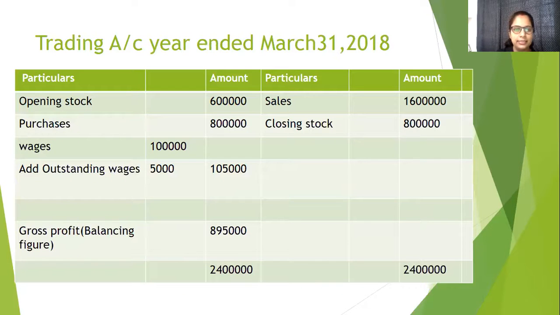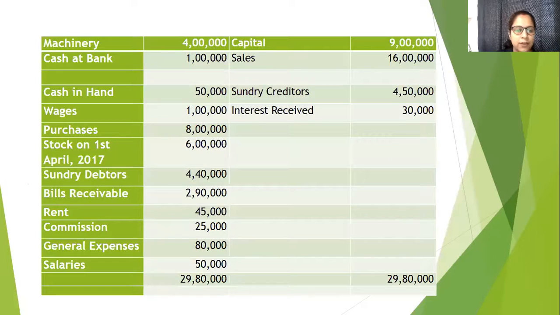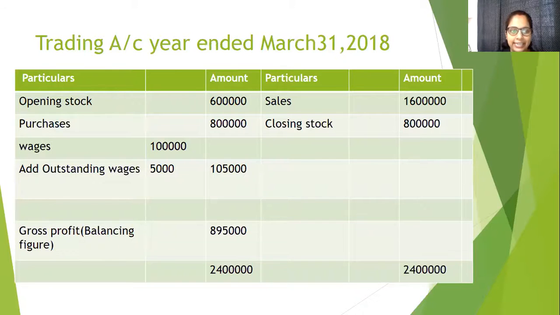Purchases 8 lakh. Again, we will check for sales. Sales is 16 lakh. There is no sales return given in the question, which means it is net sales. Sales we will write on the credit side. This is the debit side, this is the credit side. Sales will come under the credit side, 16 lakh. Opening stock and purchases will come on the debit side.